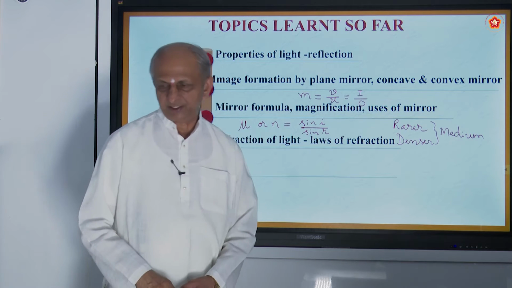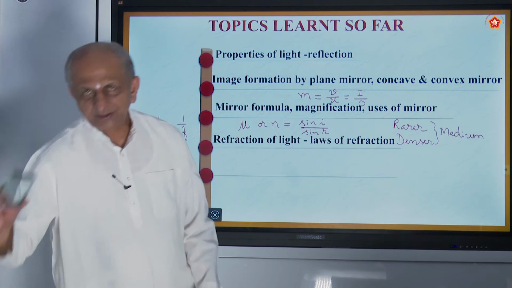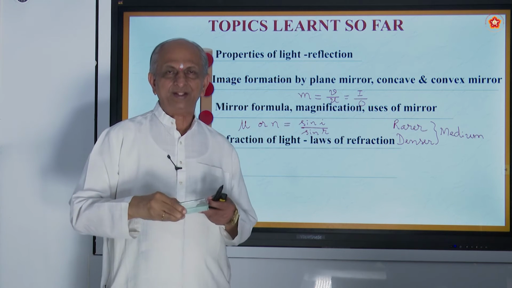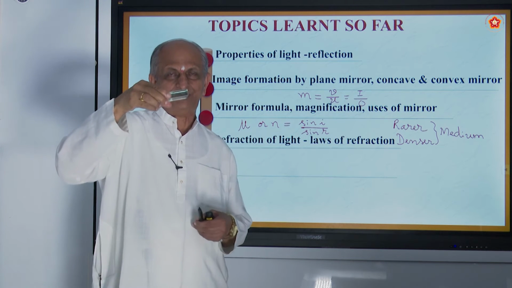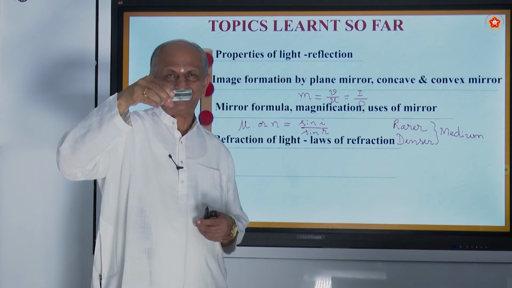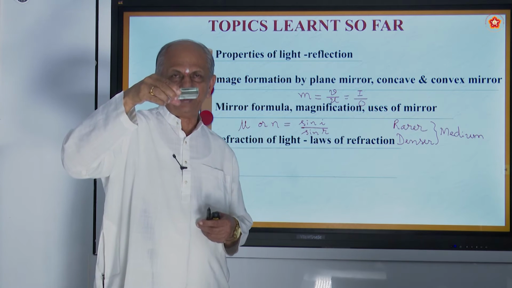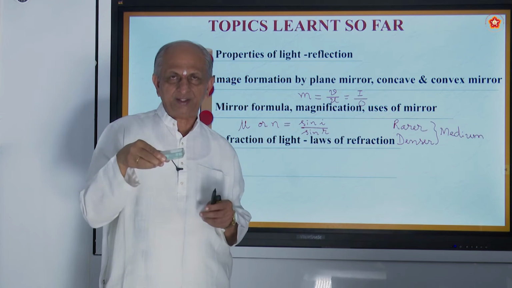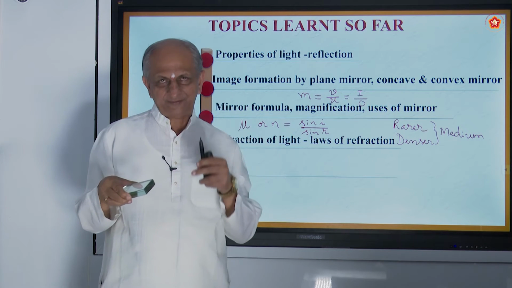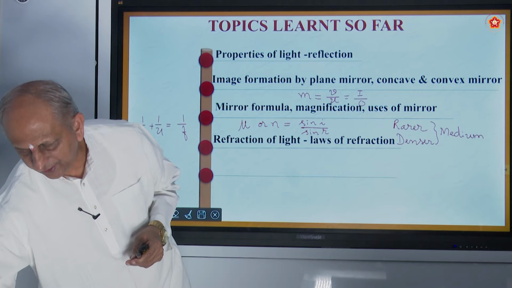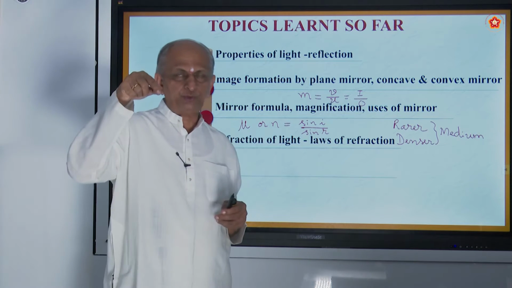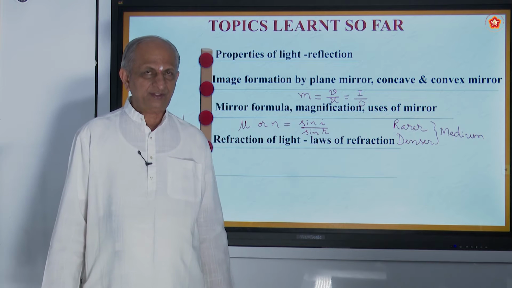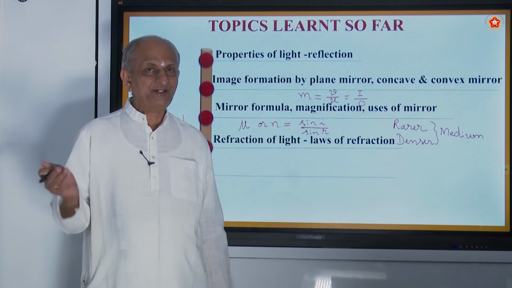And the experiment we did was with the glass slab. This is called a glass slab. You can also purchase one slab, even mirrors also, and try this experiment. Okay, this is what we did on the day. Taking a drawing sheet, keep the slab in the middle of that and draw a boundary and fix pins, one as the incident ray, and put two more pins for the refracted ray, or you can say emergent ray.